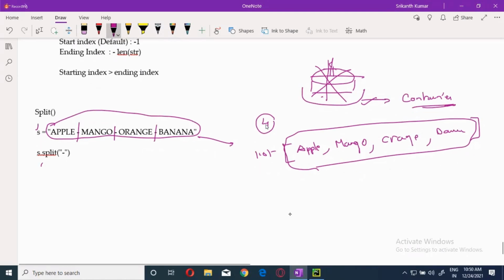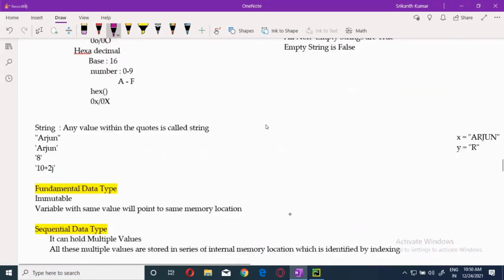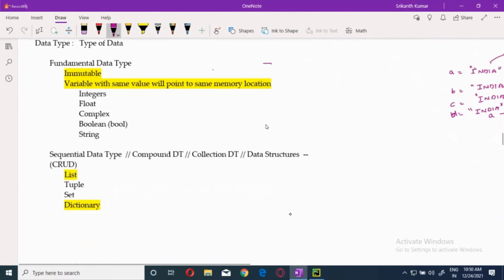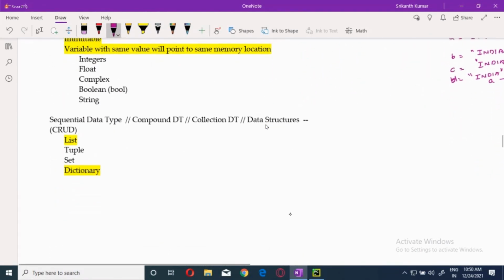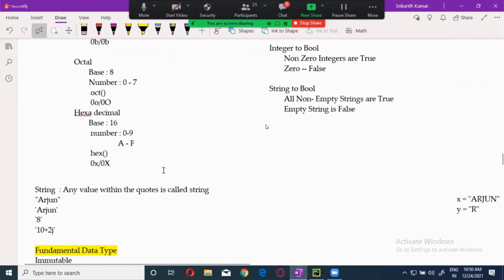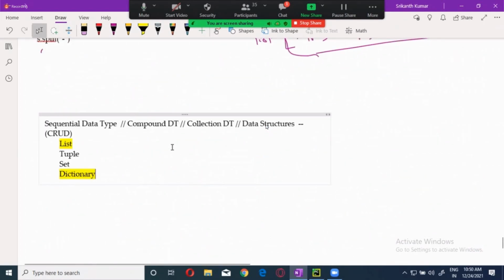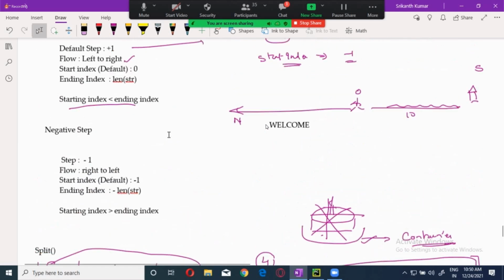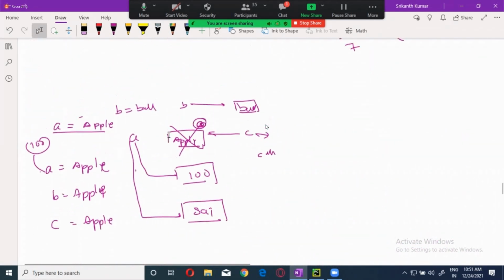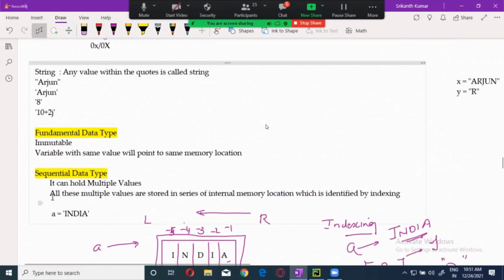But what is the nature of the list? What type of data type is the list? It is a sequential data type. What is a sequential data type? I defined it earlier, I think. It can hold multiple values, and all these multiple values are stored in a series of internal memory locations.